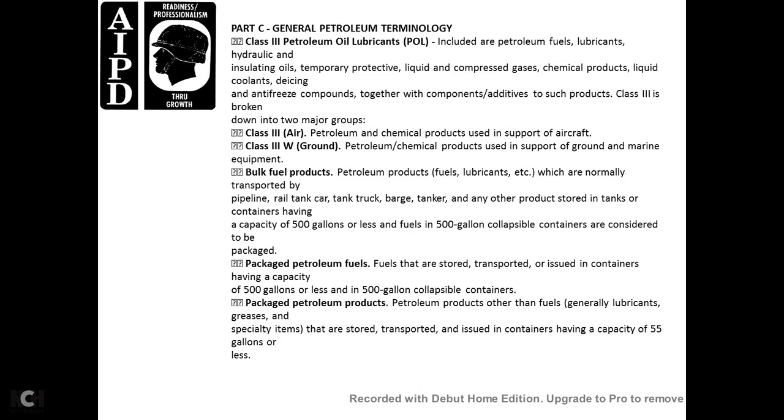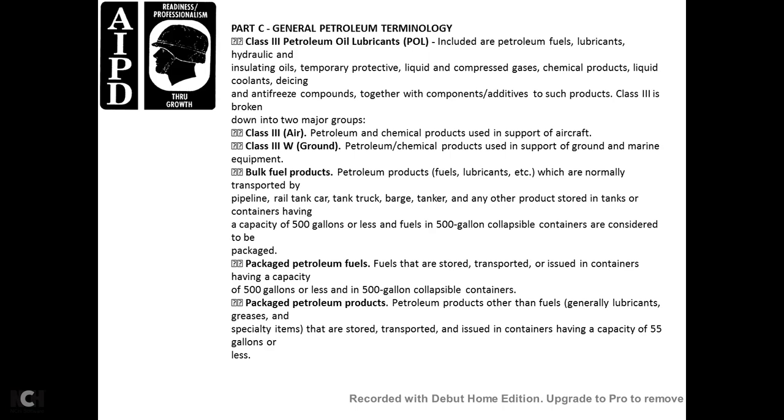Class 3 petroleum, oils, and lubricants are included with the petroleum fuels, lubricants, hydraulic and insulating oils, preservatives, protective liquids, compressed gases, chemical products, liquid coolants, de-icing and antifreeze compounds, together with the component additives to such products. Class 3 is broken down into two major groups. Class 3A, petroleum chemical products used in support of aircraft. Class 3W, ground protective chemical products used in support of ground and marine equipment.